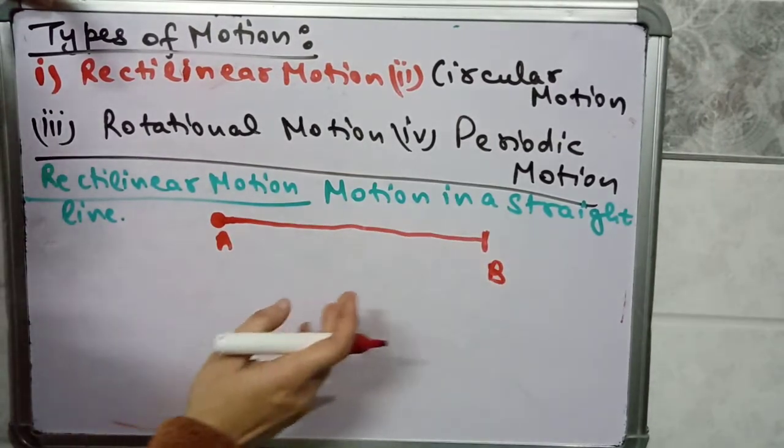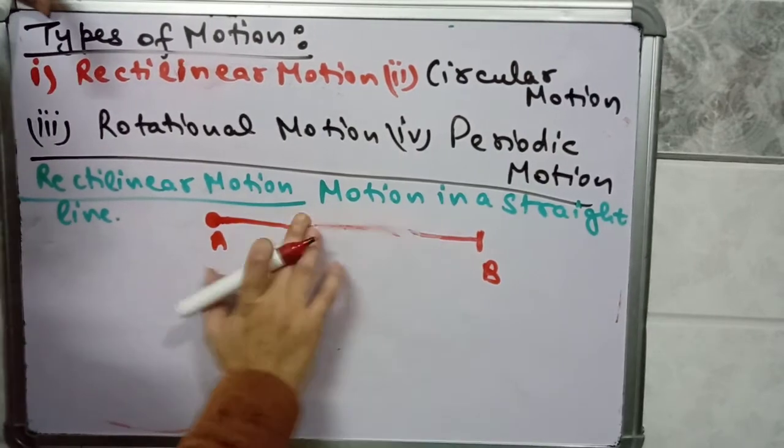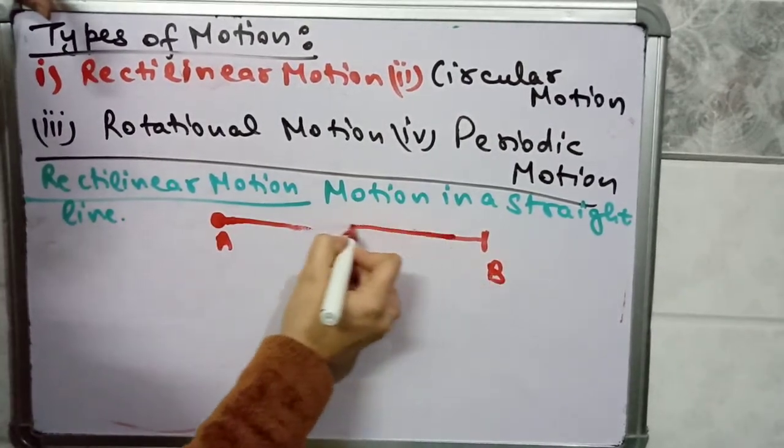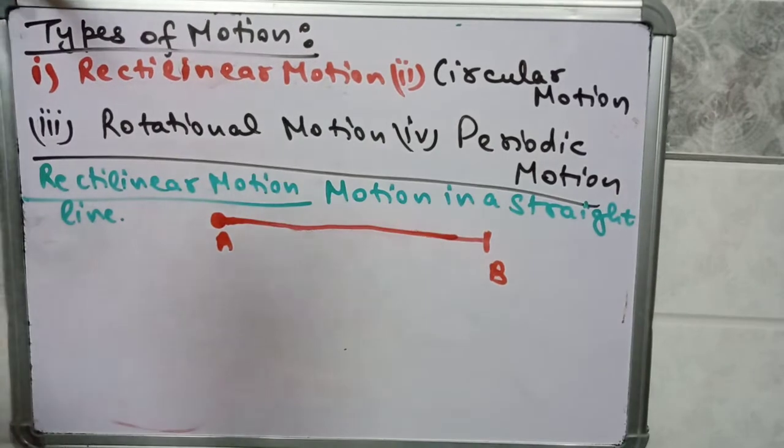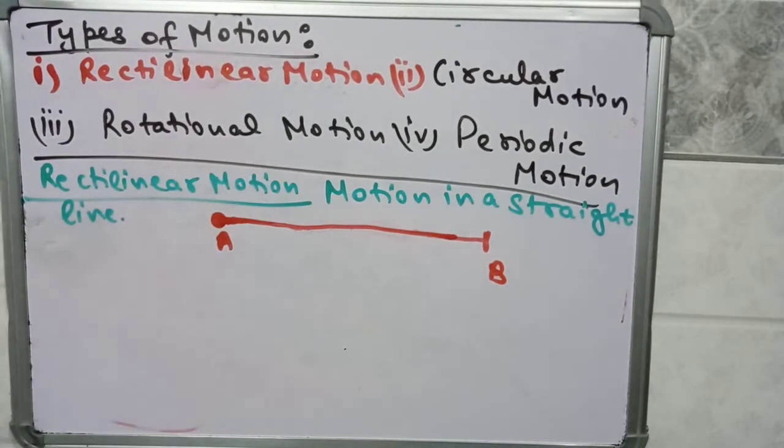So what kind of motion is this? If the person is not changing direction during the motion and is going in a straight direction, then that type of motion is known as rectilinear motion. Rectilinear motion is a straight line motion. So what are examples of objects doing rectilinear motion?